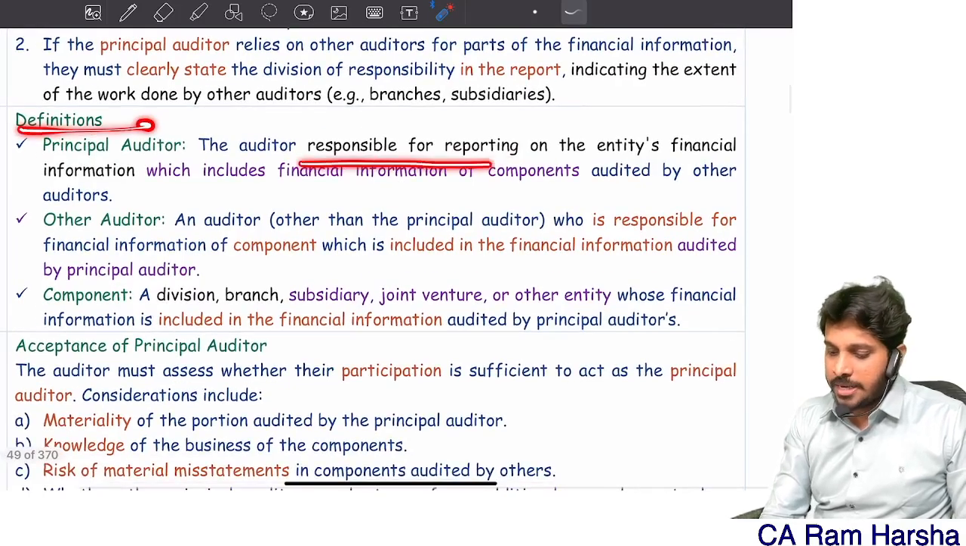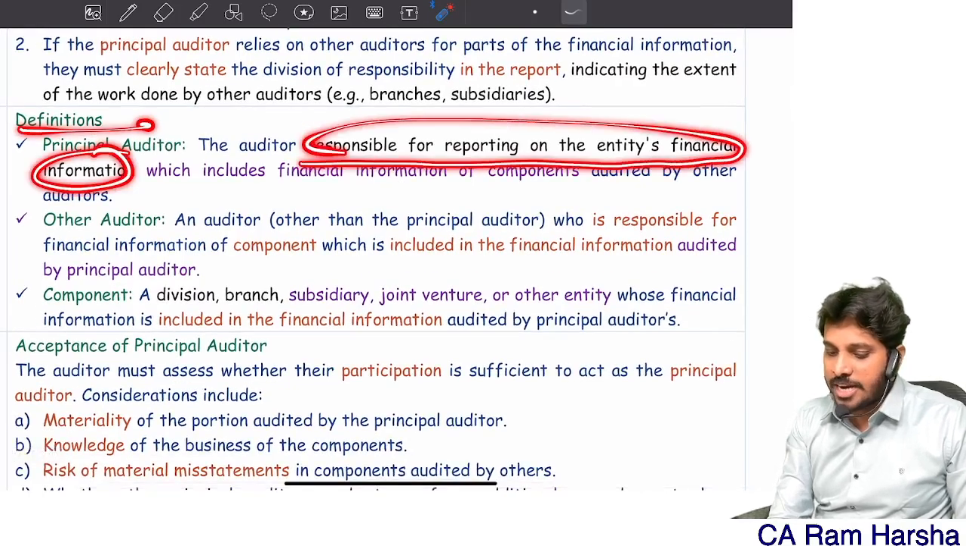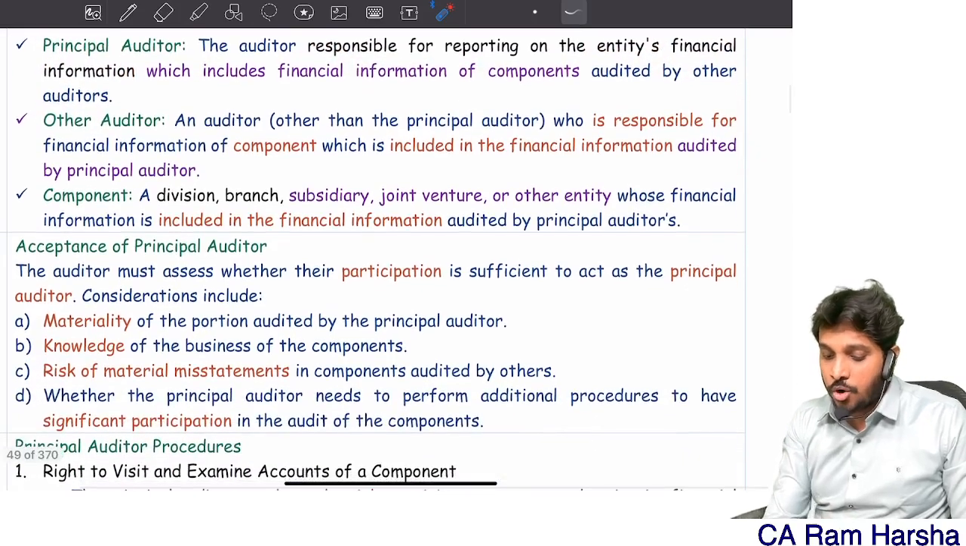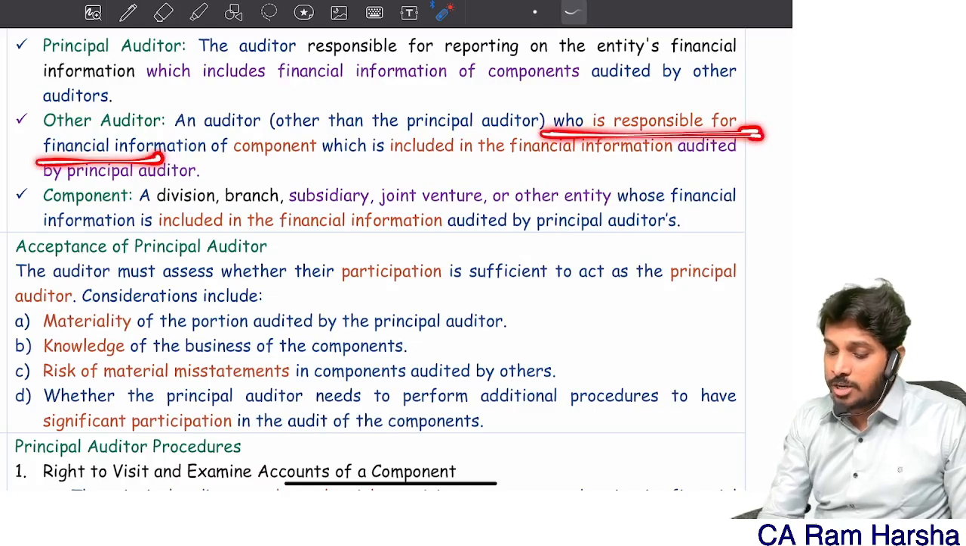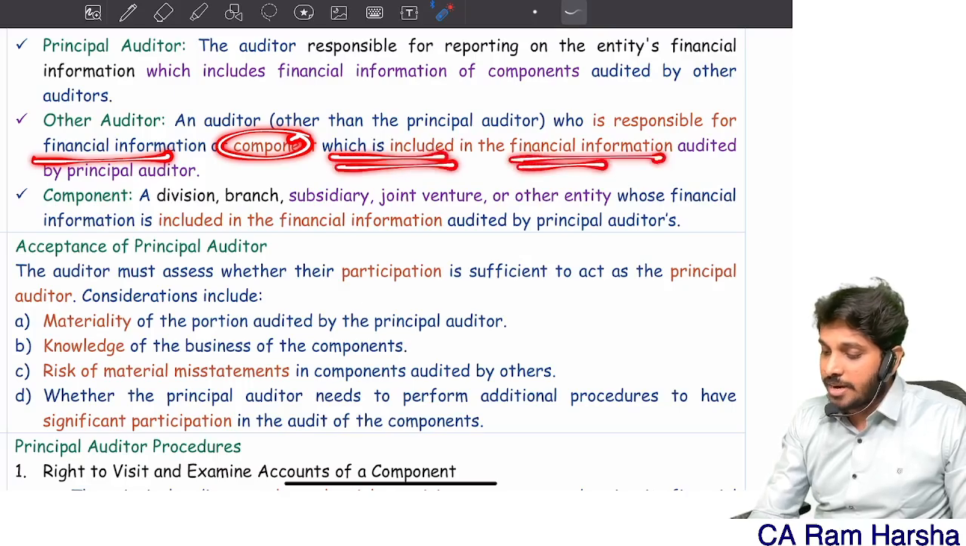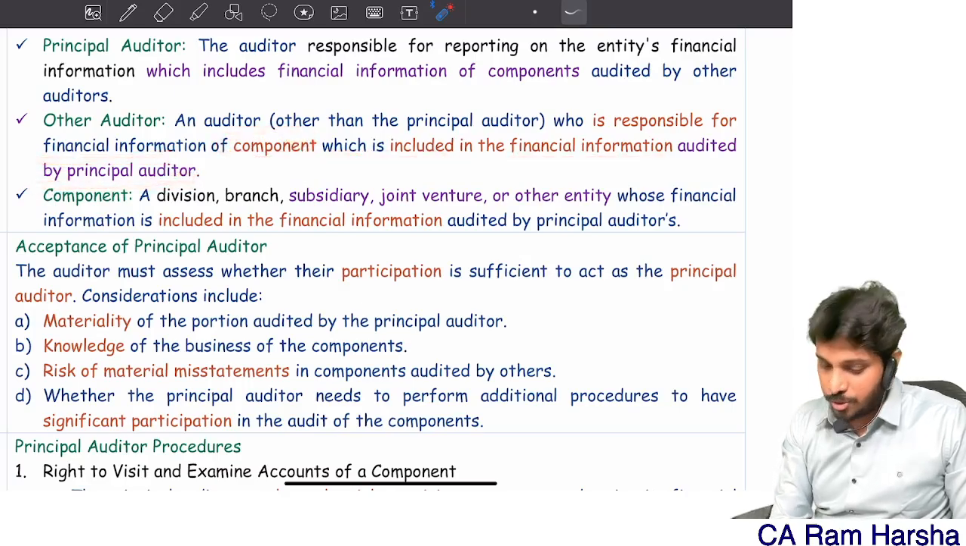The principal auditor is responsible for reporting on the financial information of the entity, which includes financial information of components audited by other auditors. Who is the other auditor? He is responsible for financial information. Who is responsible for financial information of a component which is included in financial information audited by the principal auditor?